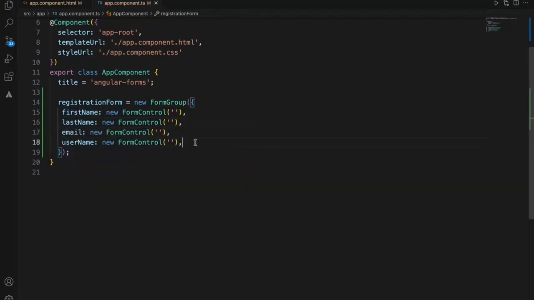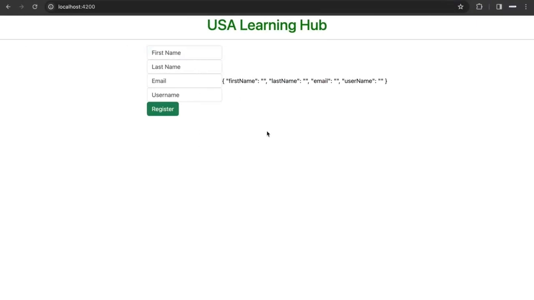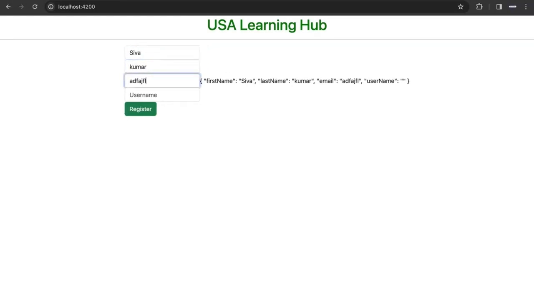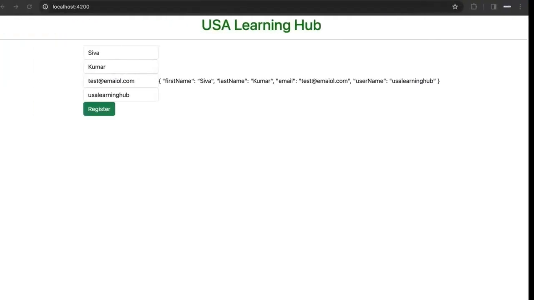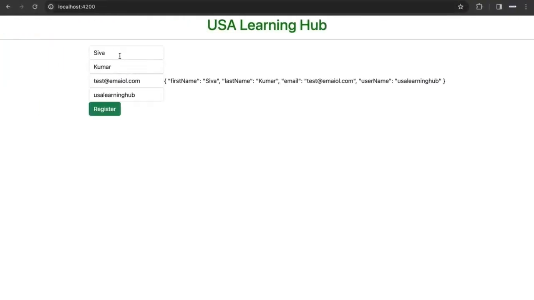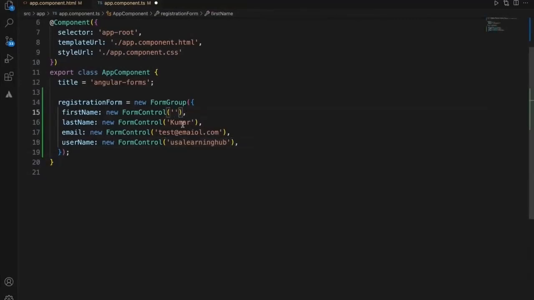Okay, and now if you start typing something, it will automatically bind it: email and username. And to set a default value, we can set it like this. On the page load, if you want to set test@email.com, username. Now with this, it will automatically input the default values on the page load. So if you want an empty page, you should set it like this, empty form. Okay, this is the empty form.